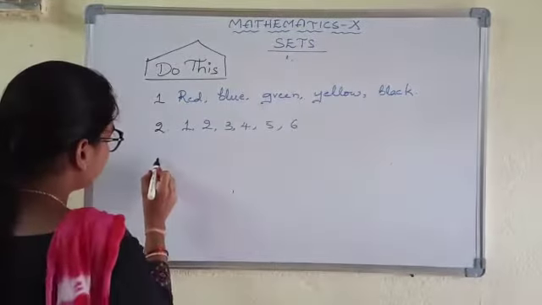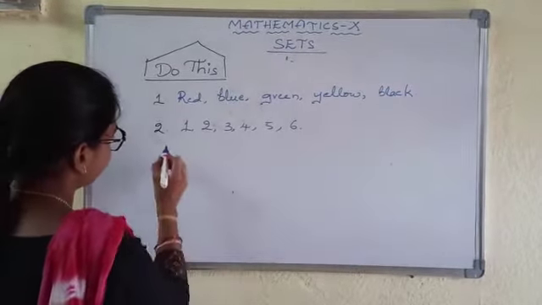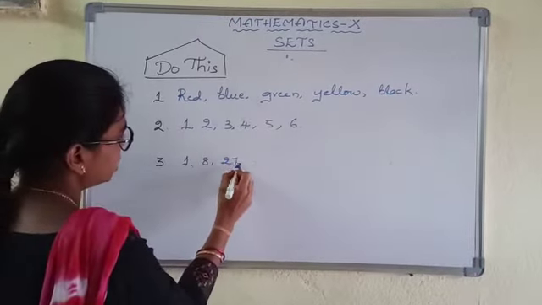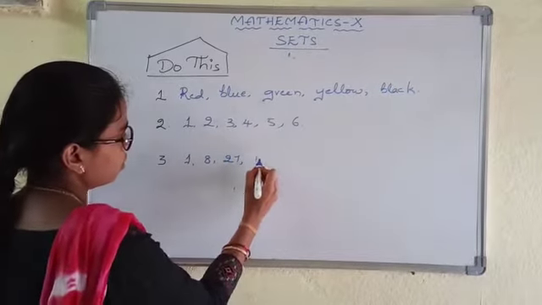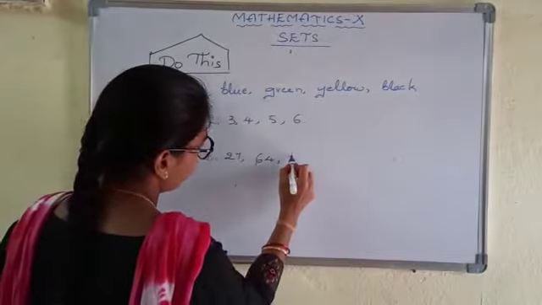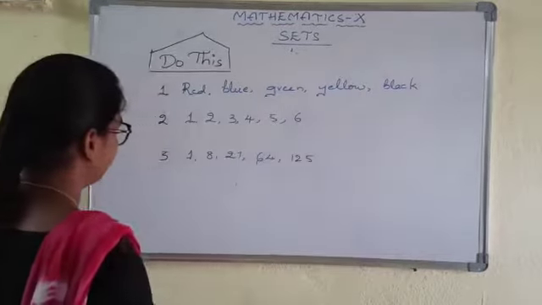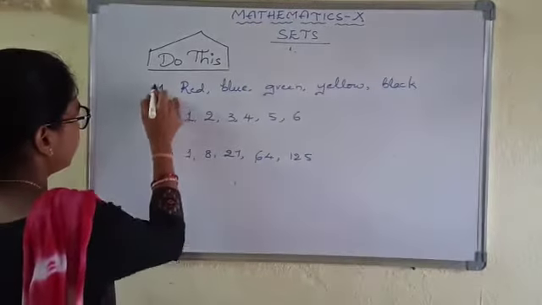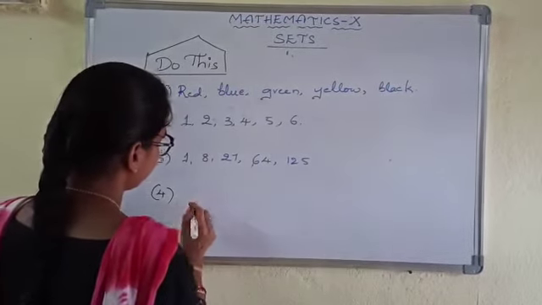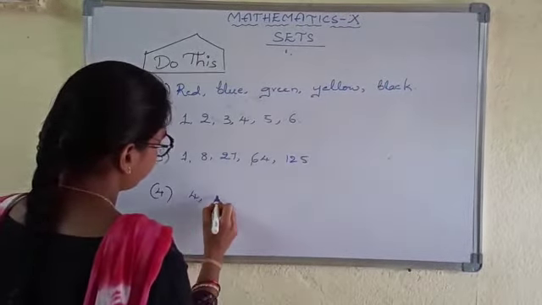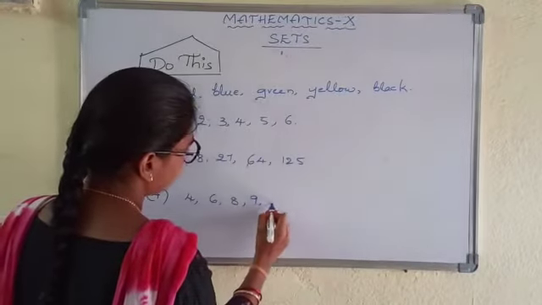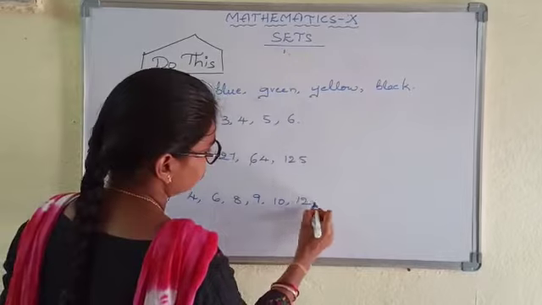And the third one is 1, 8, 27, 64 and 125. And the fourth one is 4, 6, 8, 9, 10, 12.